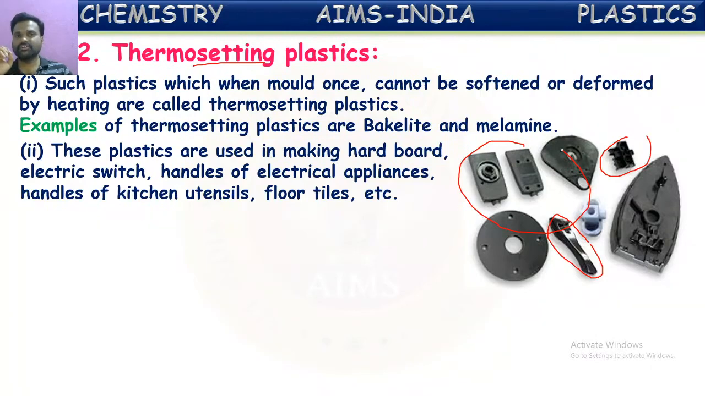There's a problem with these thermosetting plastics, but the advantage is they are much hard, like metals, and they won't conduct heat and electricity. That is why they are mostly used in making of utensils and electrical appliances, like the outer body of iron boxes, and electrical plugs, switchboards, and handles of household utensils like pans which we use in homes. So they are all made up of these thermosetting plastics.